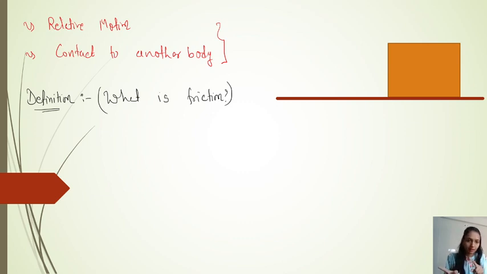So firstly, whenever a body moves or tends to move over the surface of another body, a force comes into play, parallel to the surface of contact, and it opposes the relative motion. That opposing force is called the friction.